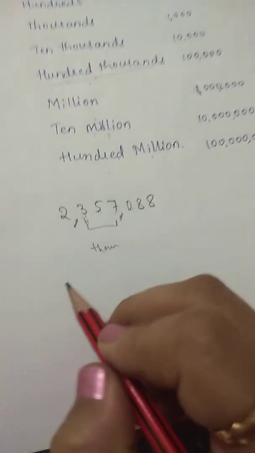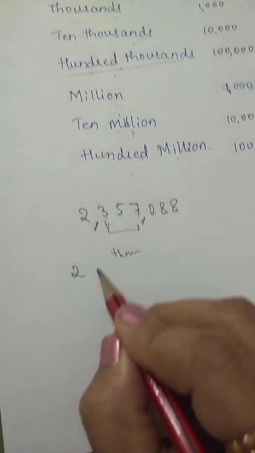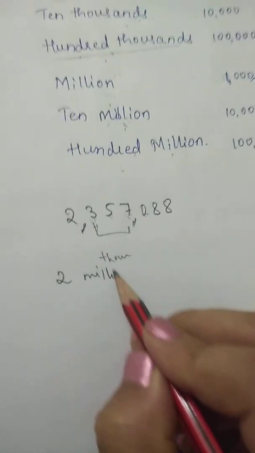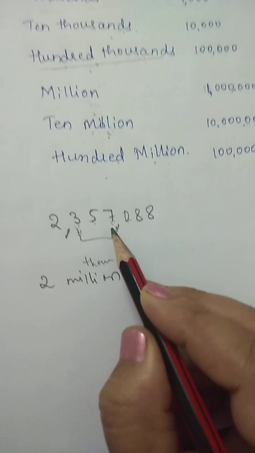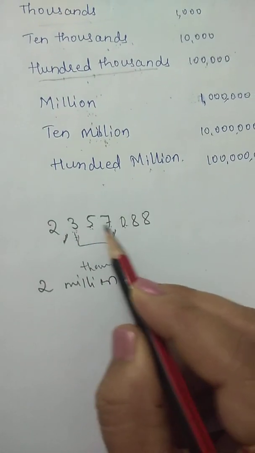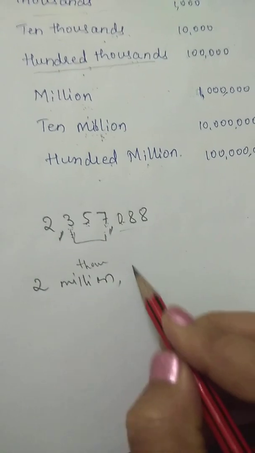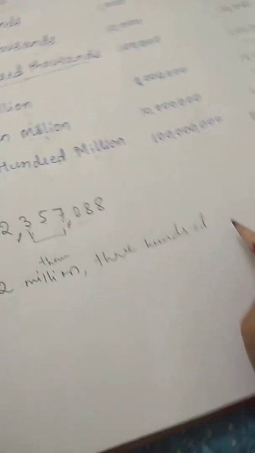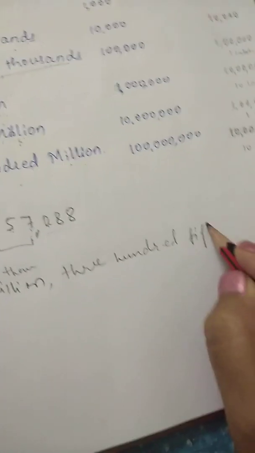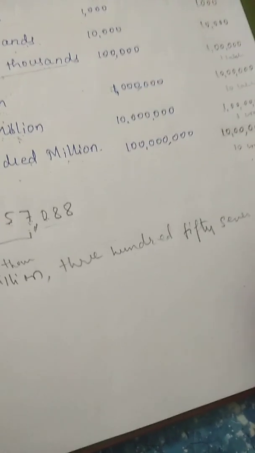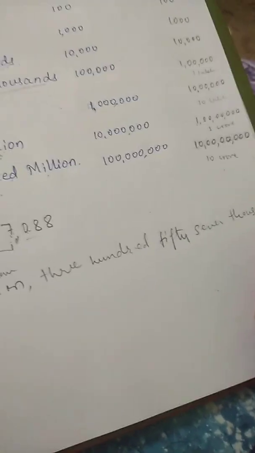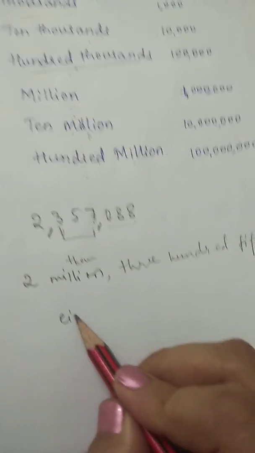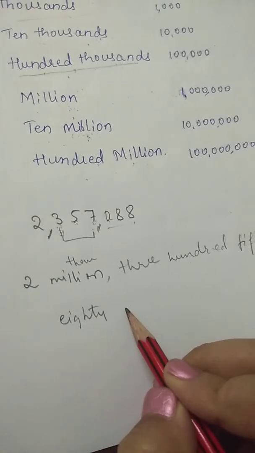So how do we write it here? 2 million. We have to write its number name also. So 2 million, 357,000. Then 88.